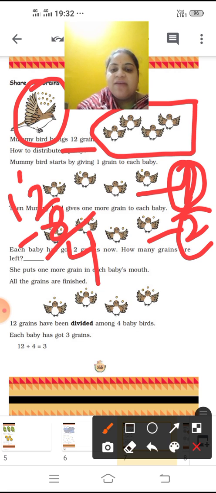Each baby has got 3 grains. Understood? So 12 divided by 4 means 3. Each baby bird got 3 grains. I hope you understood this.